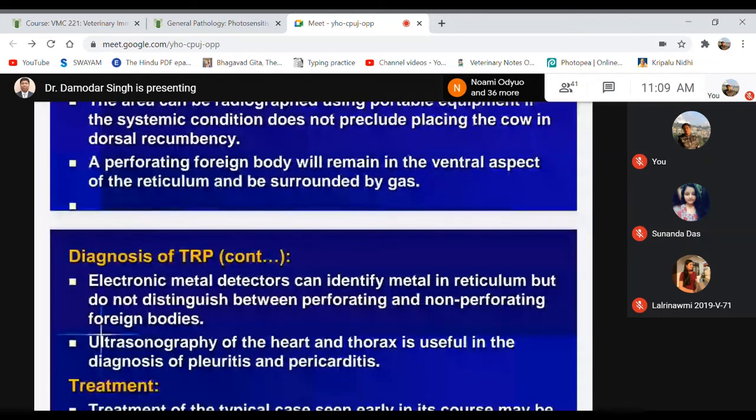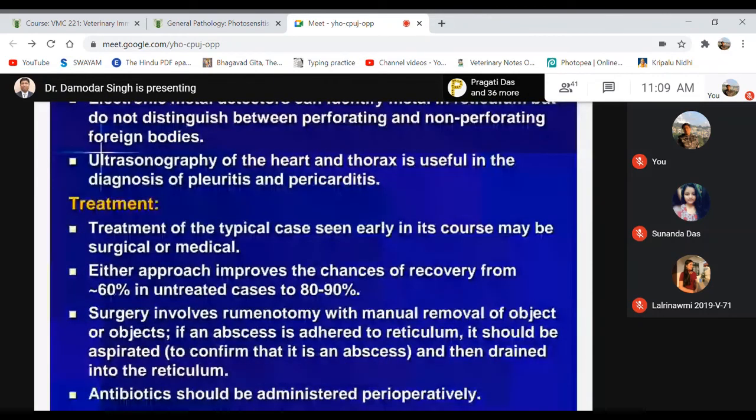Lastly, the treatment part is not needed as far as our subject, pathology, is concerned, but just go through it, because it will be important later. When you learn the medicine subject, you have to add the treatment and prevention part for any disease or pathological condition. So I will skip this treatment part.